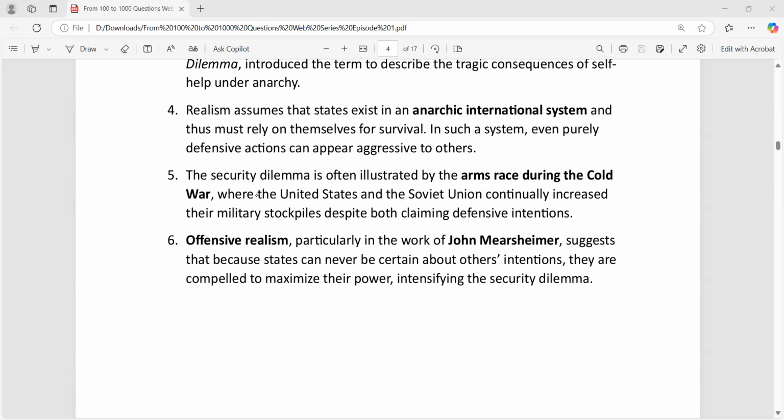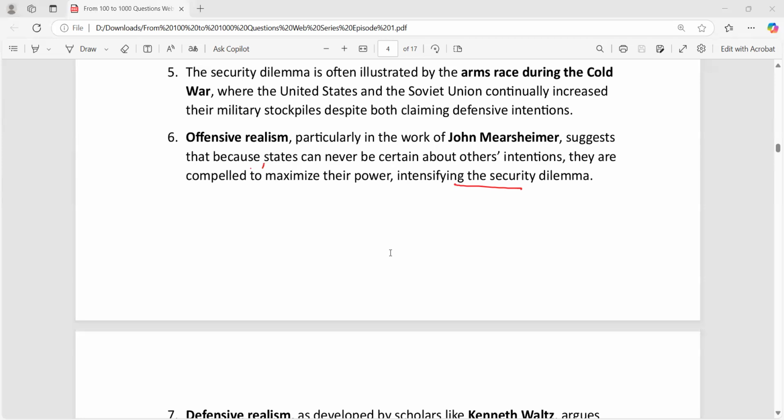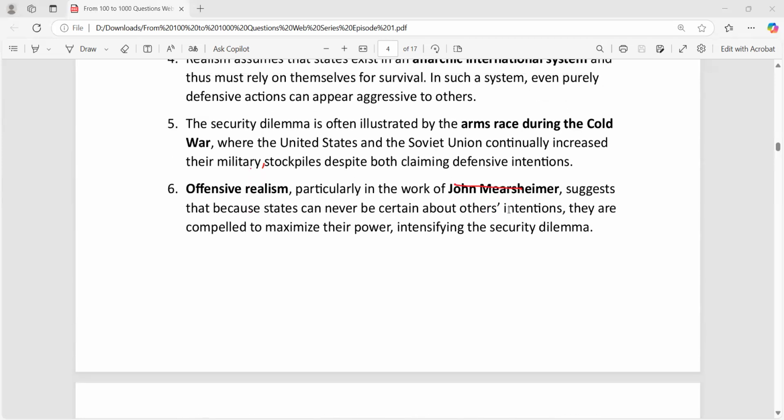Security dilemma, this is a very important question. Security dilemma actually fuels the arms race. Security dilemma promotes the arms race. That's also very important. Then offensive realism. Offensive realism, particularly in the works of John Mearsheimer, you could see.